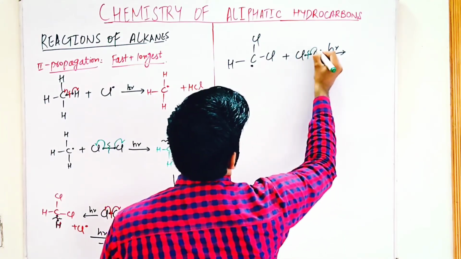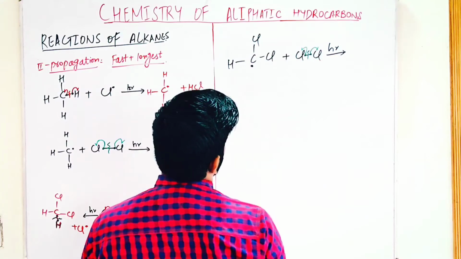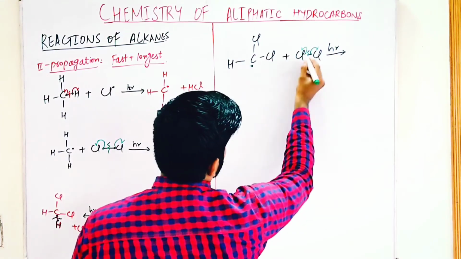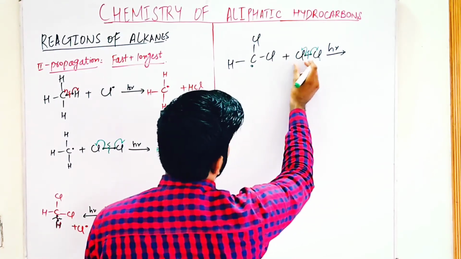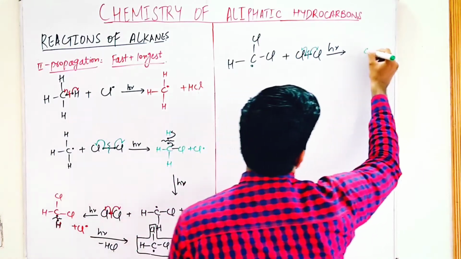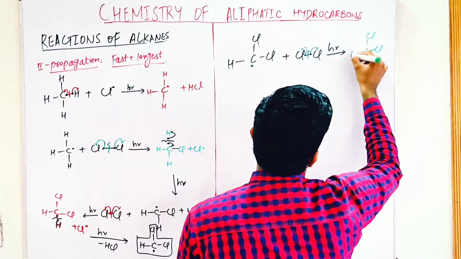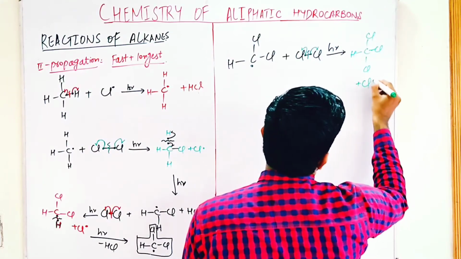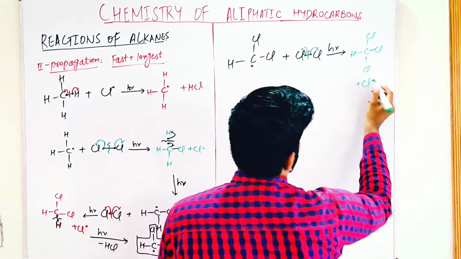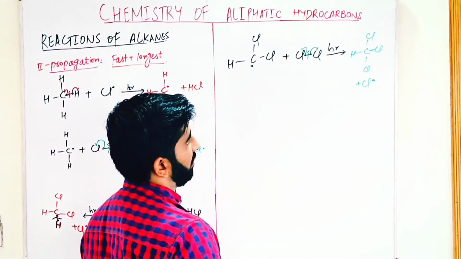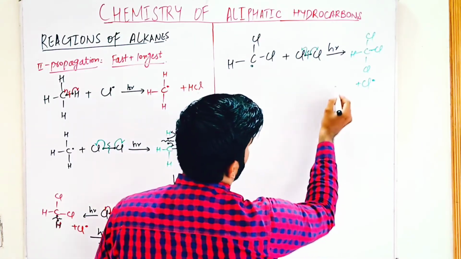The bond breaks. One free radical here, second free radical here. This free radical and one chlorine free radical react, and there is formation of trichloromethane with a chlorine free radical. Trichloromethane is formed.